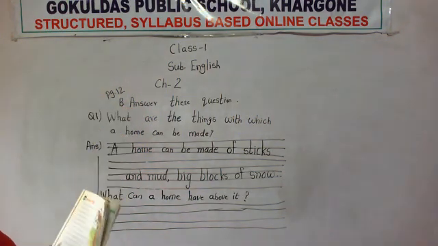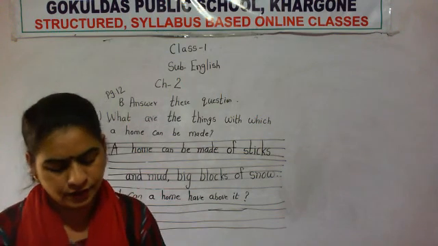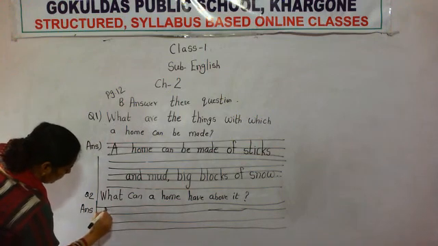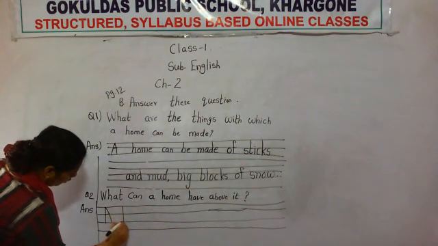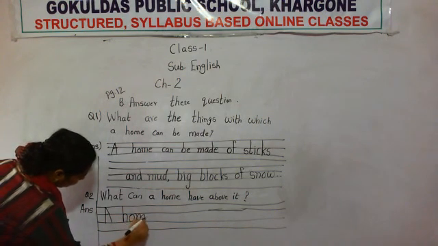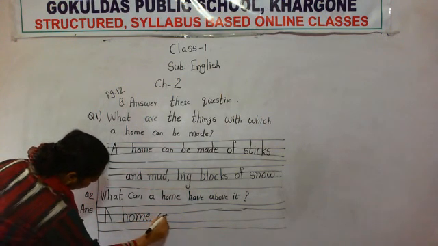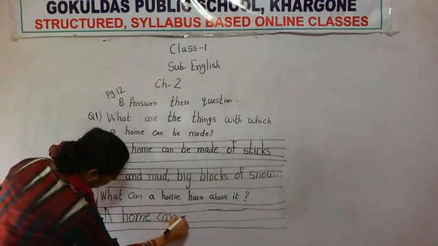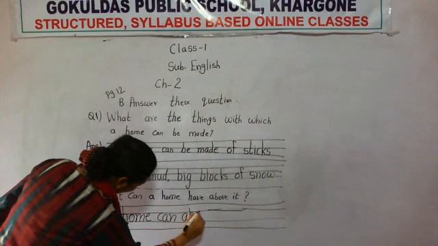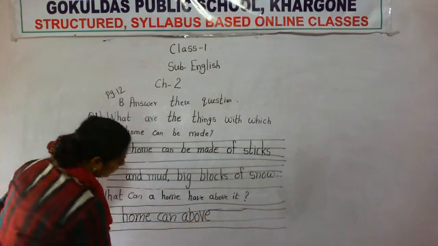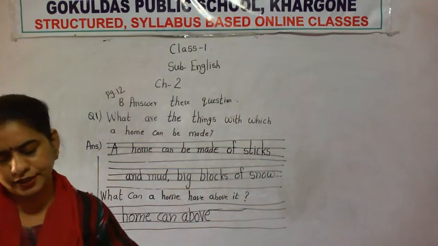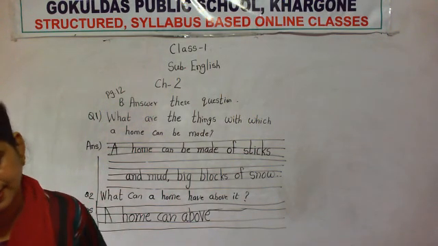So the answer is: a home, H-O-M-E, home can have above. Write this. It is already written in your answer book.